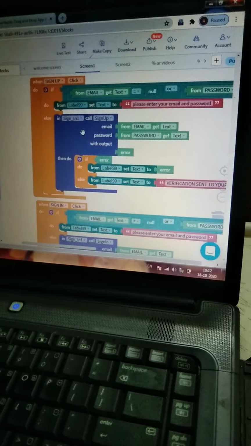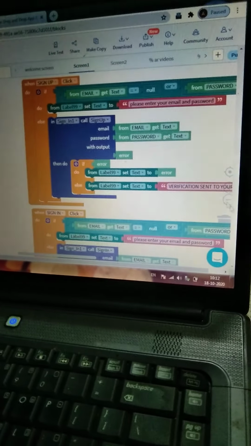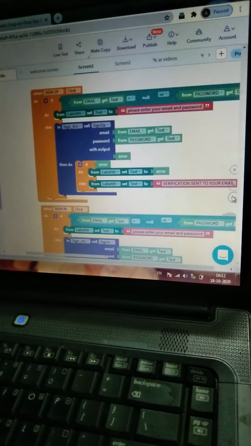This is for sign up. This whole block is for sign up, and the next block is for sign in. I'll minimize it. This whole block is for sign up, and this is for sign in, and that's it. That is my app.